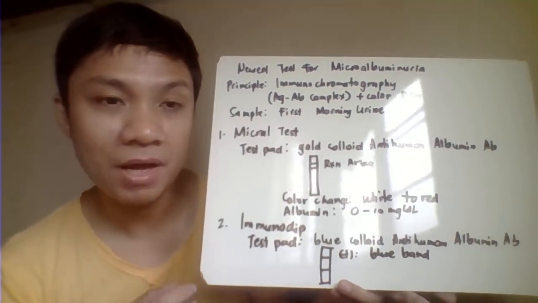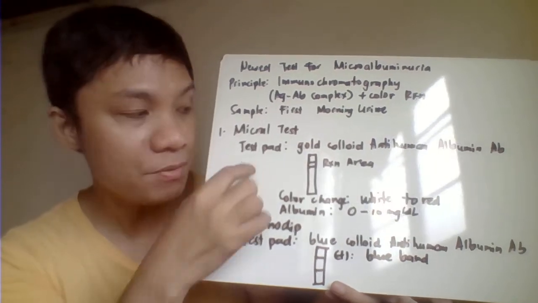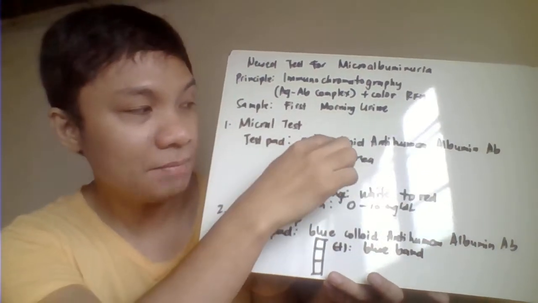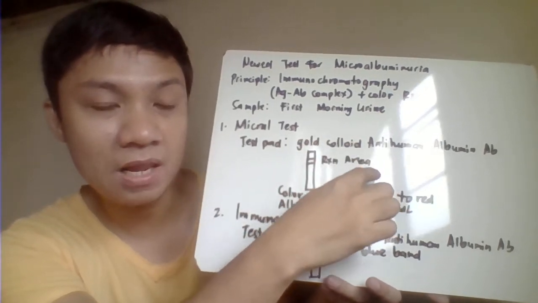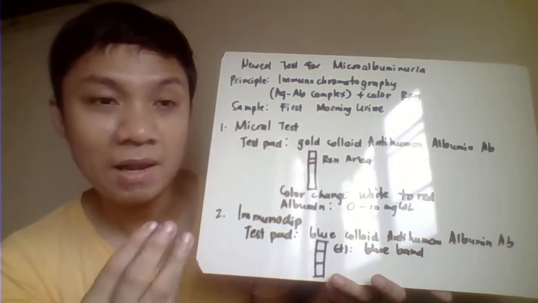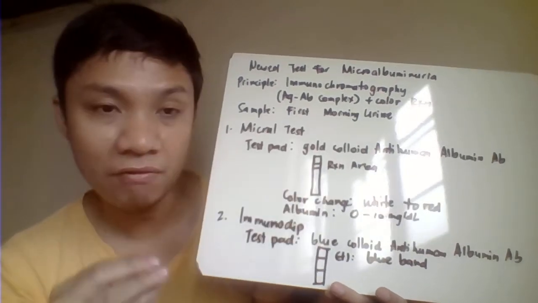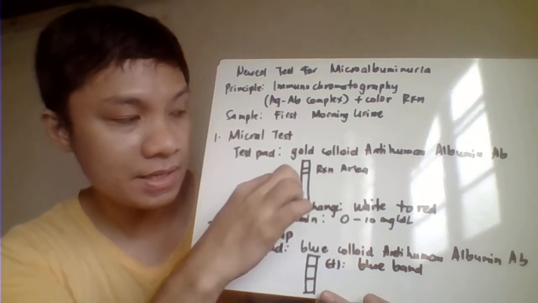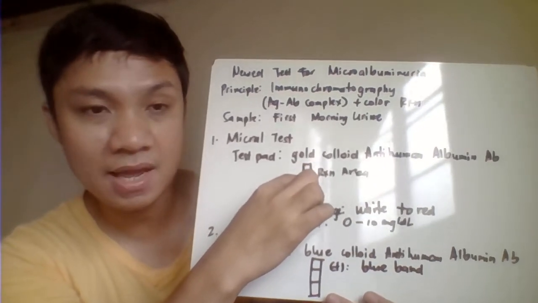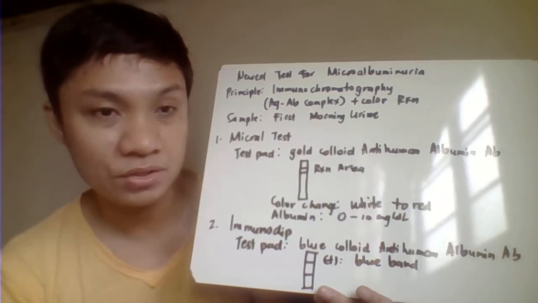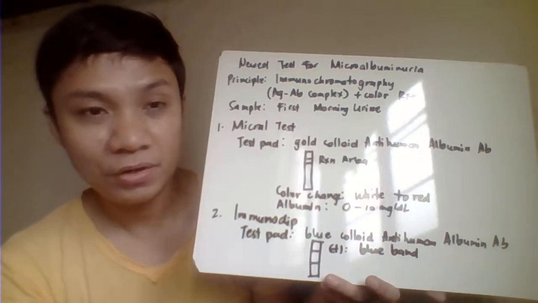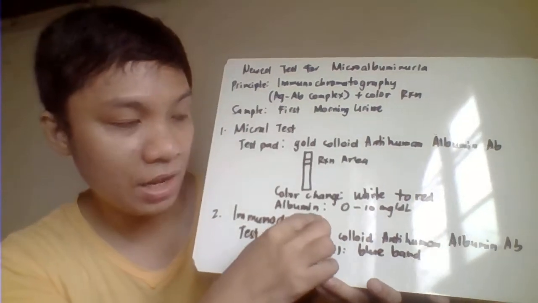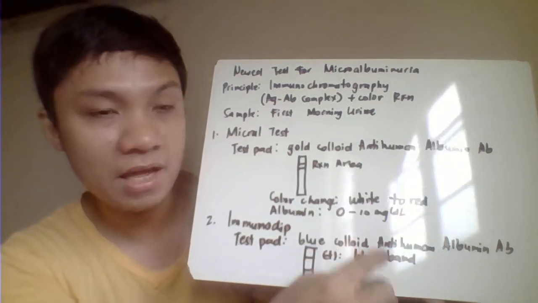However, for example, paano kung negative? Pag walang albumin ang ating urine sample, kahit may reagent ka na anti-human albumin antibody, since wala kang albumin na antigen, it will not form an immune complex. Pag hindi siya ma-form ng immune complex, hindi siya akyat dito sa ating reaction area, and therefore wala kang color change. It will give a white reaction, so walang color change. That's negative. So albumin here could be 0 to 10 mg per dL.